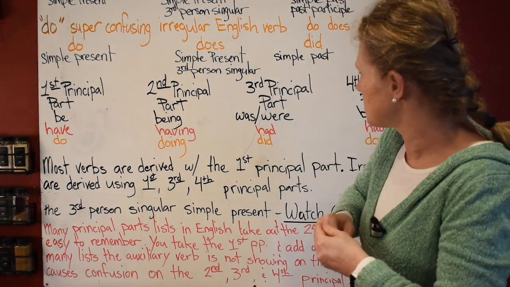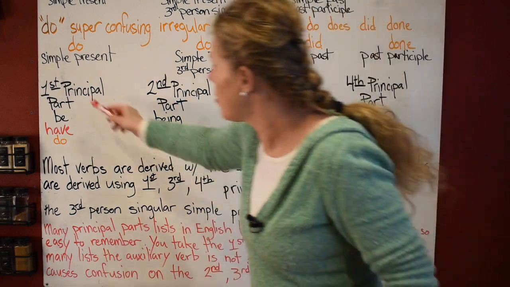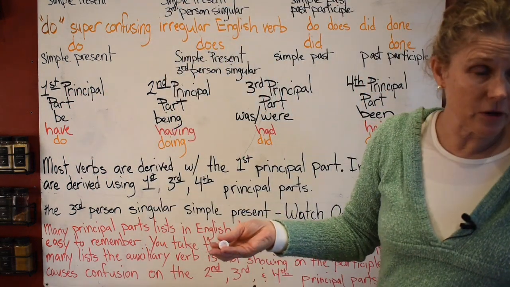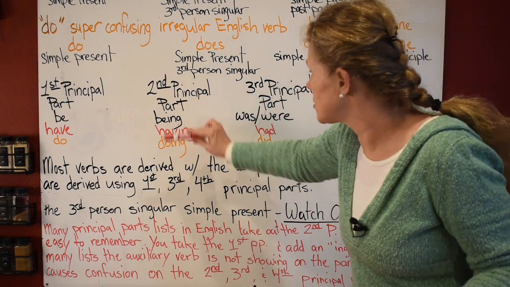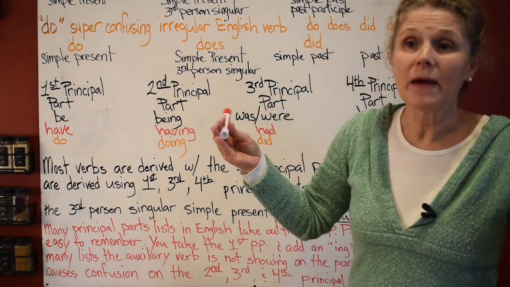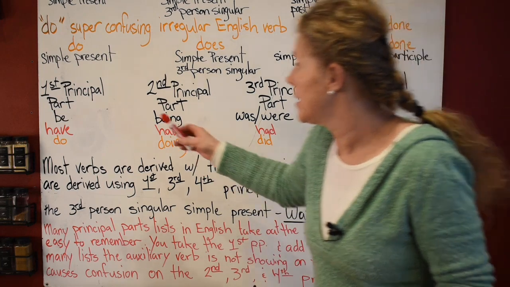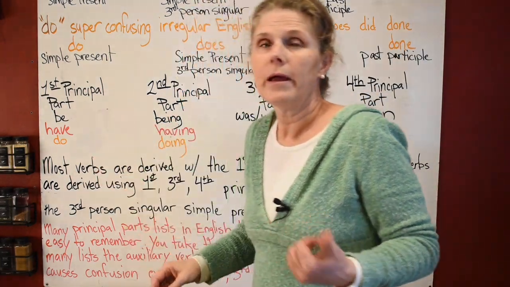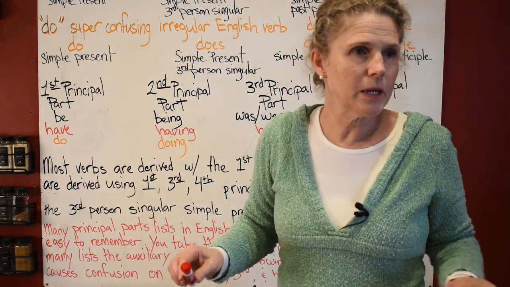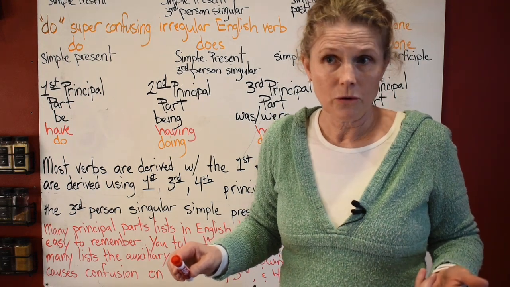And it'll help you. These all are confusing because they can be helping verbs. And that's the reason why they can stand alone and they can be helping verbs. They can be am, is, are, was, were, be, been. Right?